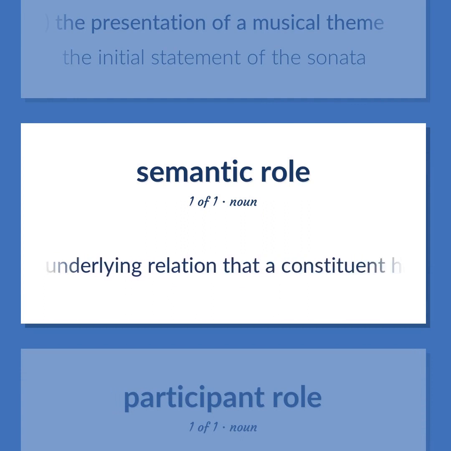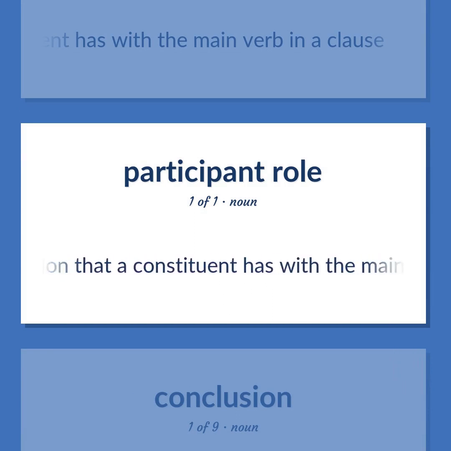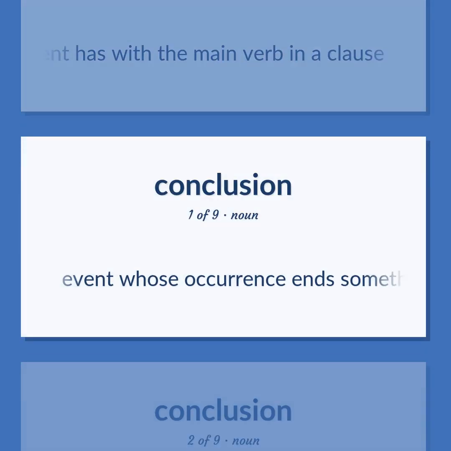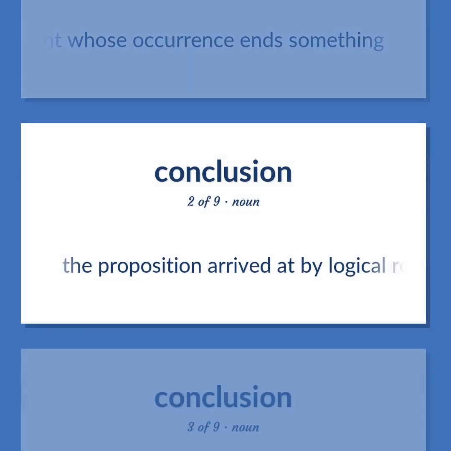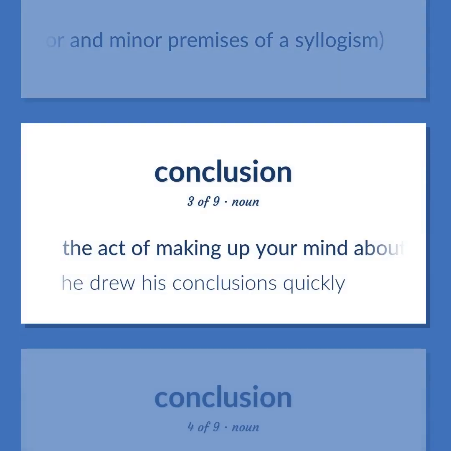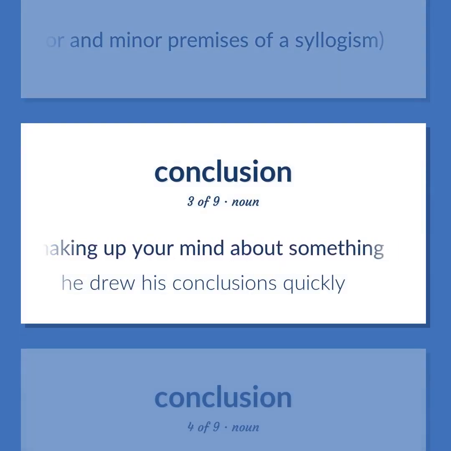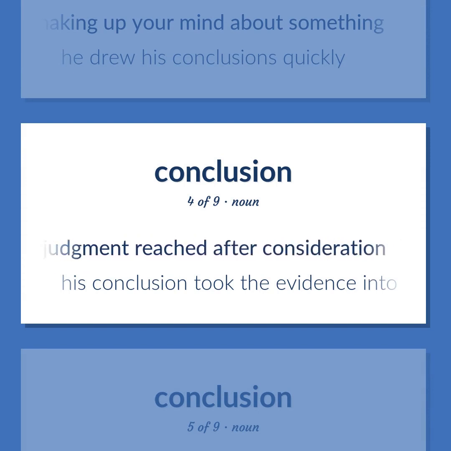Linguistics, the underlying relation that a constituent has with the main verb in a clause. Event whose occurrence ends something. The proposition arrived at by logical reasoning, such as the proposition that must follow from the major and minor premises of a syllogism. The act of making up your mind about something. He drew his conclusions quickly. A position or opinion or judgment reached after consideration. His conclusion took the evidence into account.